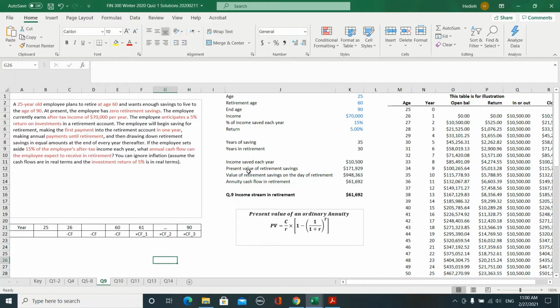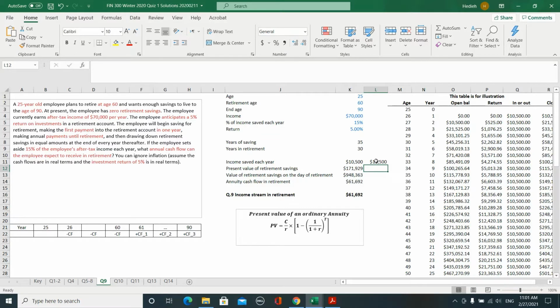Okay, so you are 25 years old, you start saving. How much do you save? It is mentioned that you save 15% of your income. So the amount of money that you're going to save is 15% multiplied by your annual income. So you're going to save $10,500 each year from year 26 to year 60.